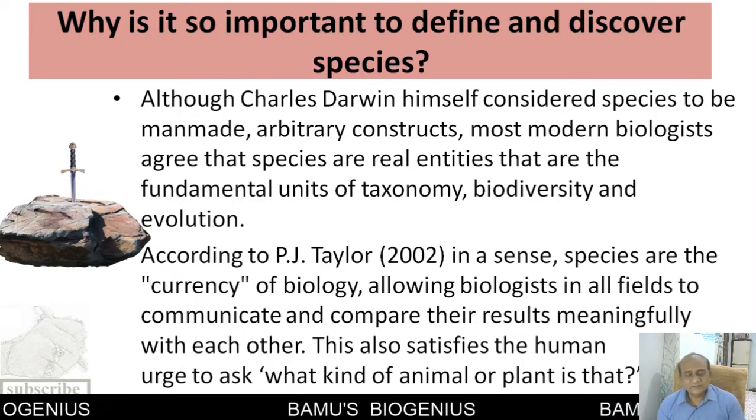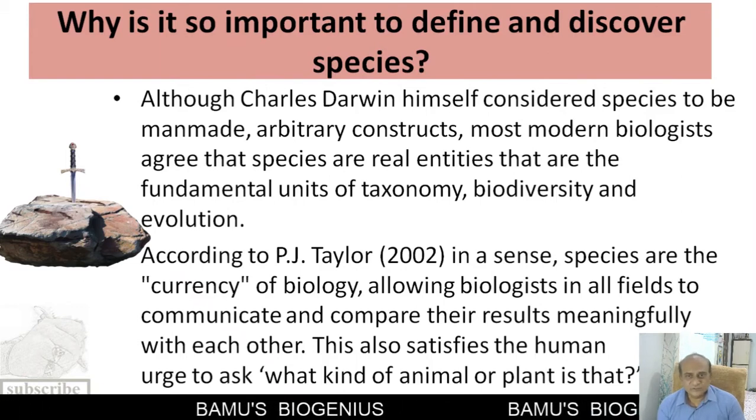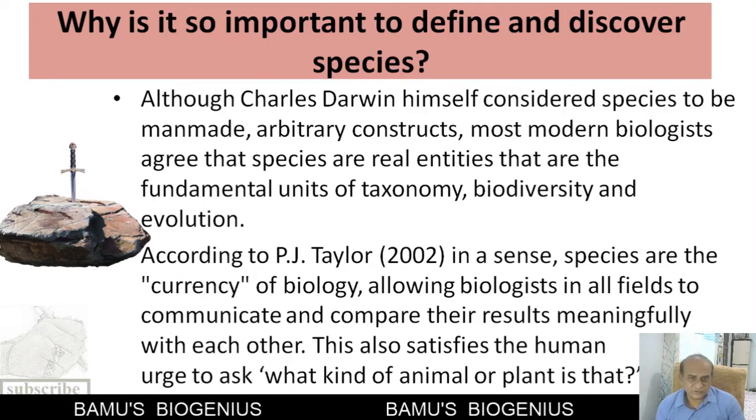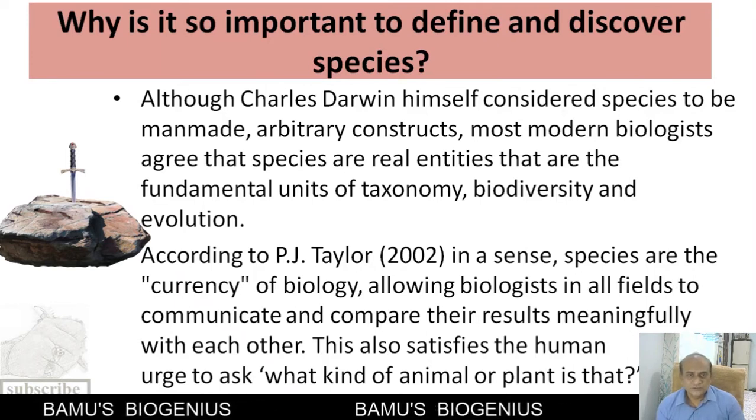But nowadays we know that species are the real entities, and these are fundamental units of taxonomy and biodiversity. They are also useful in terms of evolution, in that a species is a kind of small evolutionary unit.